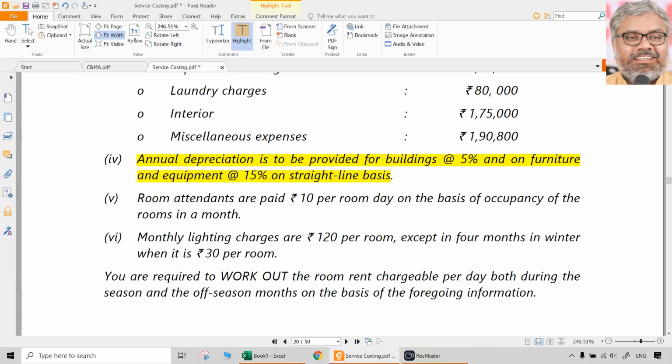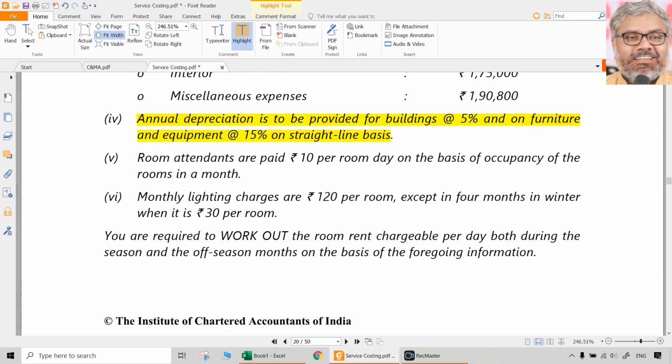Another important calculation in this question is lighting charges. You can consider them as electricity charges of a particular room. Lighting and heating charges, electricity charges we can call. Whatever the reason, we don't care whether the rooms have air conditioners or not. Anyway, it is a hill station, or maybe they have heating. So many factors will be there really, but we don't have to worry about the realities all the time. Numbers matter. Monthly lighting charges are 120 per room.